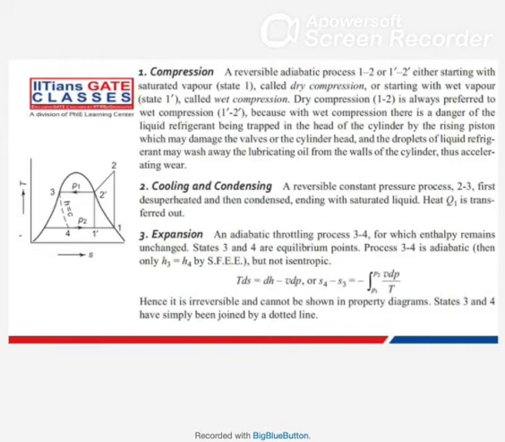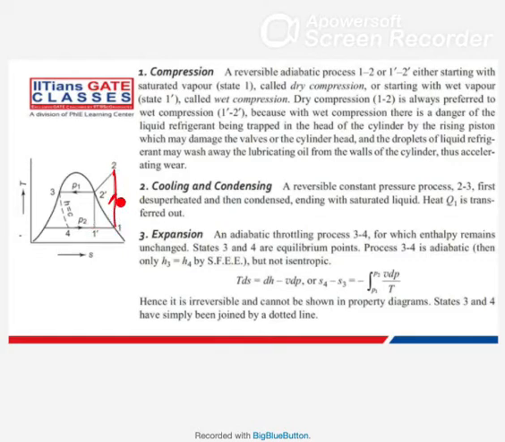Now here, all the different processes I have already explained. Now 1 to 2 is what? Compression. We have the compressor. You can end at 1 dash also, and we can end at 1 also. But 1 to 2 is preferred.